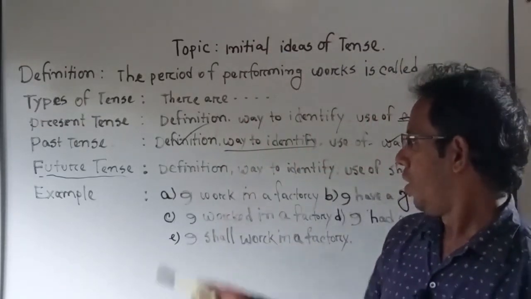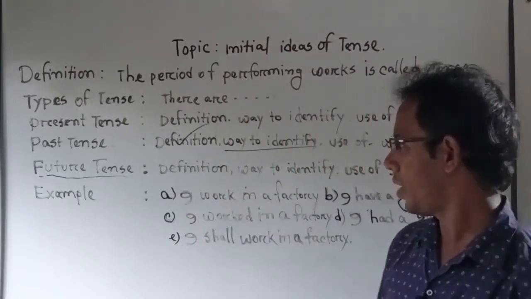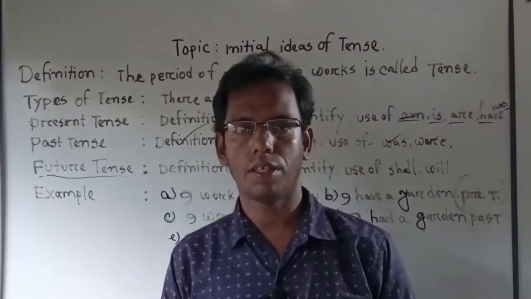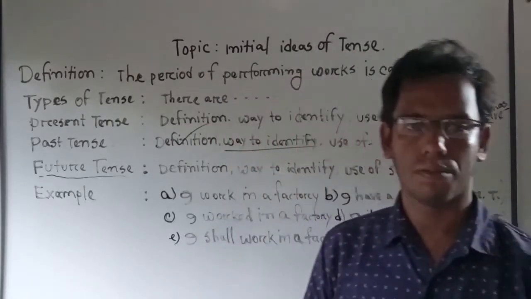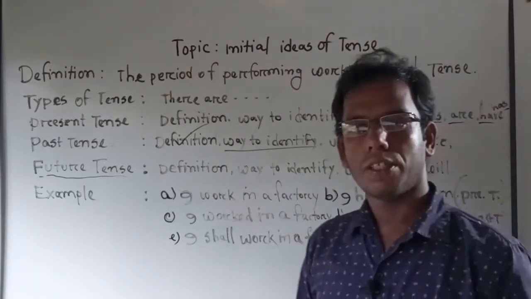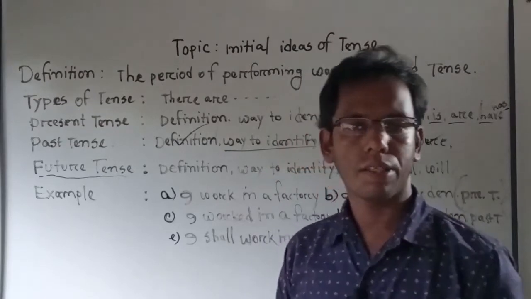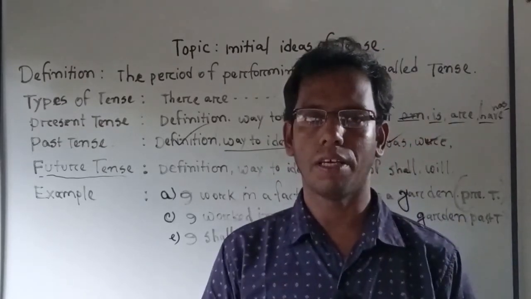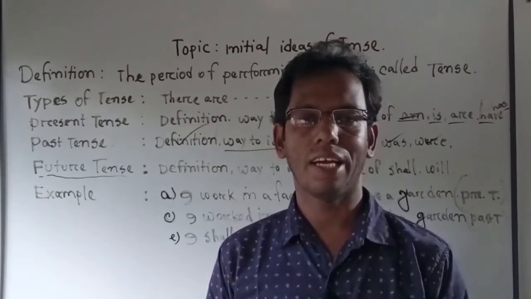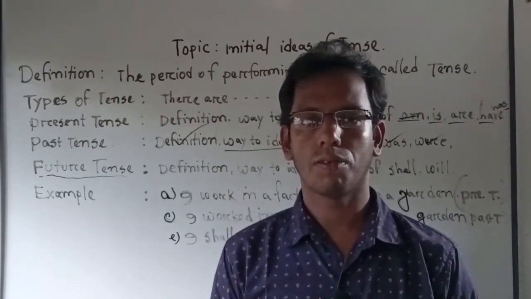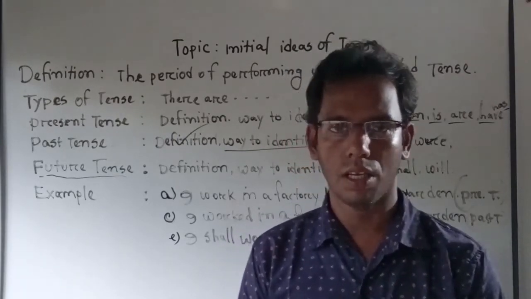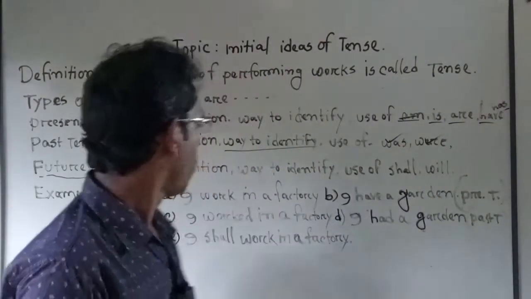We have already learned the definition, then the way of identification, that is how to identify this type of tense. We can identify it by viewing the use of shall and will. In future tense, we must see the use of shall and will.